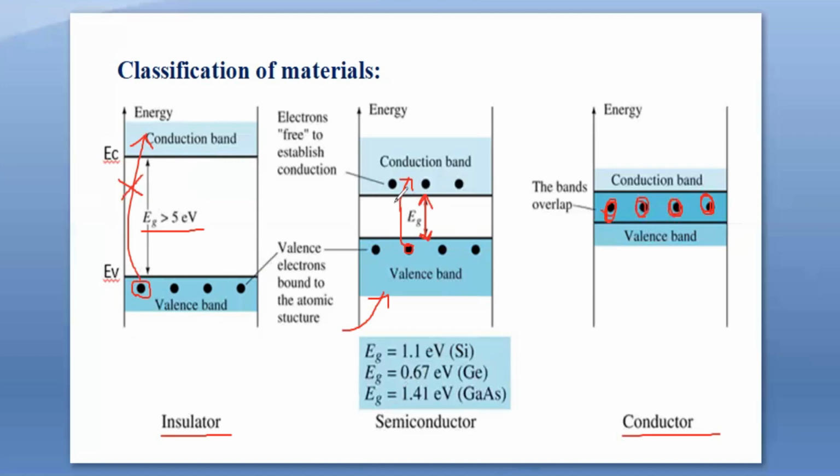In semiconductors, a very small amount of current. In conductors, a very large amount of current, because the conduction band and the valence band overlap each other. Now we are concentrating on these semiconducting materials, because nowadays in communication and in the well advanced technology we enjoy, all the instruments like our cell phones, laptops, iPads, tabs, and smart TVs are designed with semiconducting materials only. So let us see in detail about these semiconducting materials.